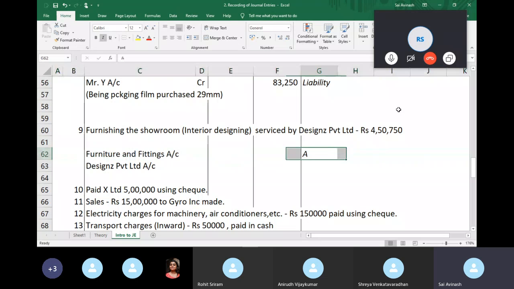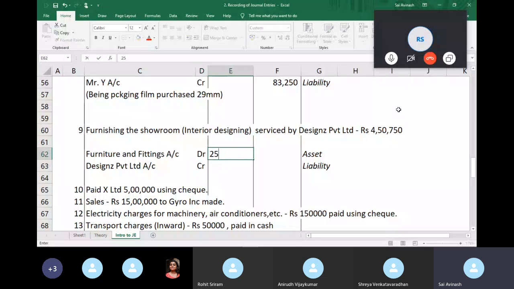As of now, furniture and fittings is an asset, and designs private limited, whom I have to pay money, is a liability. Asset increases when purchasing it, so it increases at debit. And liability increases because I have to pay them money, so it's a credit. And it's 457.